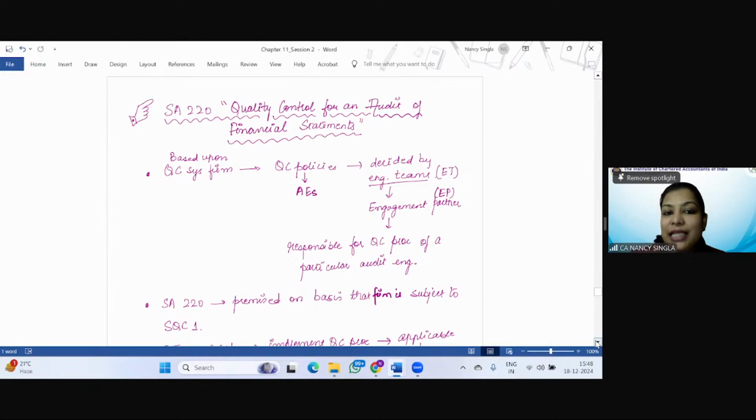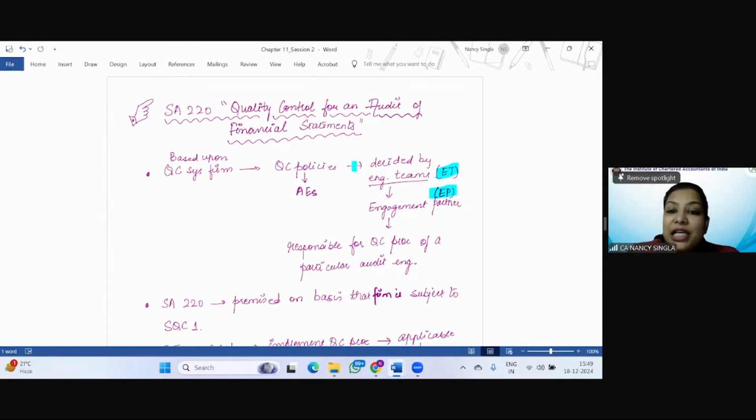And all these quality control policies are decided by engagement teams. So now here, instead of firm, we will be concentrating on engagement teams. And now this EP means, for the purpose of SA 220, engagement partner. Students, you are not supposed to use these short forms. These are just for making the notes, right?